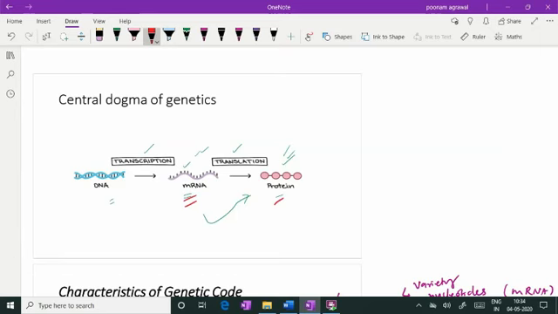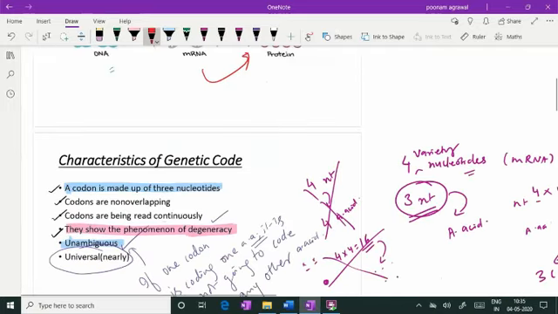So when we talk about the transfer of information from mRNA to the protein, we understand that we are reading the nucleotides on mRNA and converting them into the amino acid sequence. So for this process of translation of mRNA to the protein, certain genetic codes are there. They are the codes which transfer the information from nucleotide to the sequence of amino acid. So let's see what their characteristics are.